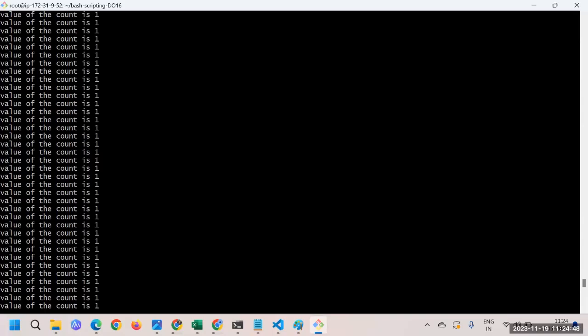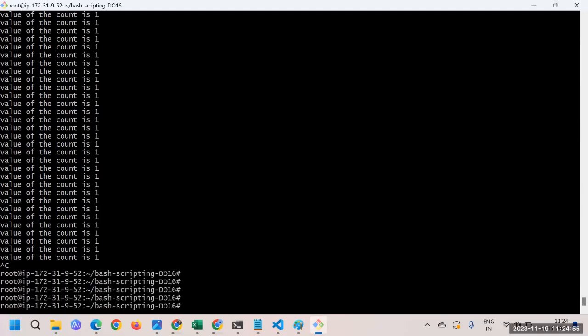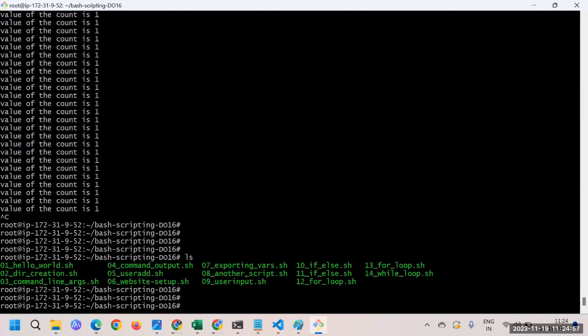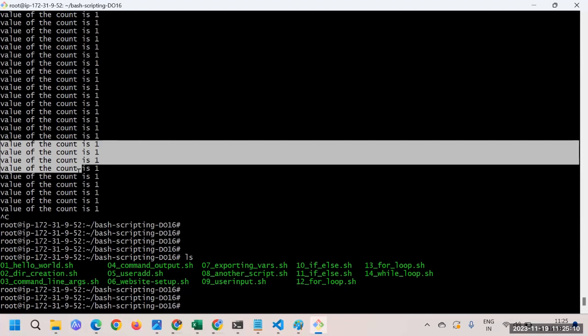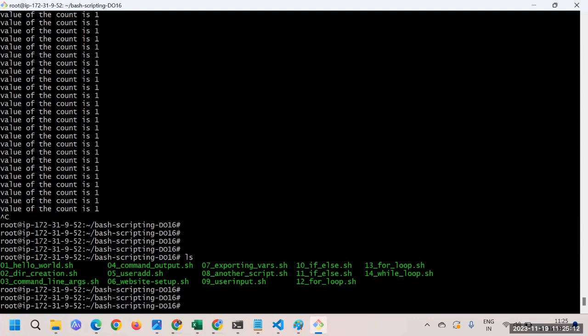I'm just scrolling here, you can see the arrow. In a very short time it has printed so many ones. So you need to be very careful, you need to end the loop. Because just assume that if you keep running two to three while loops like this, in that case your system may also crash.